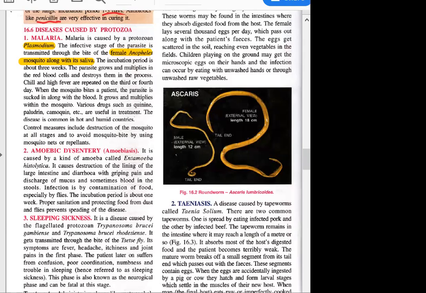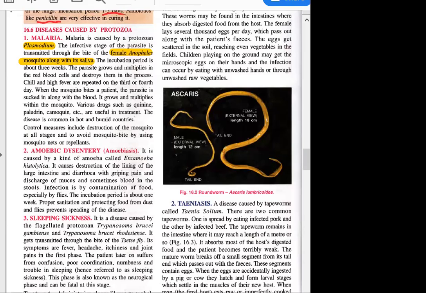So incubation period means what? It's not only the first symptom, miss. In some diseases, many symptoms can occur at one time. So, the first time the symptoms appear.